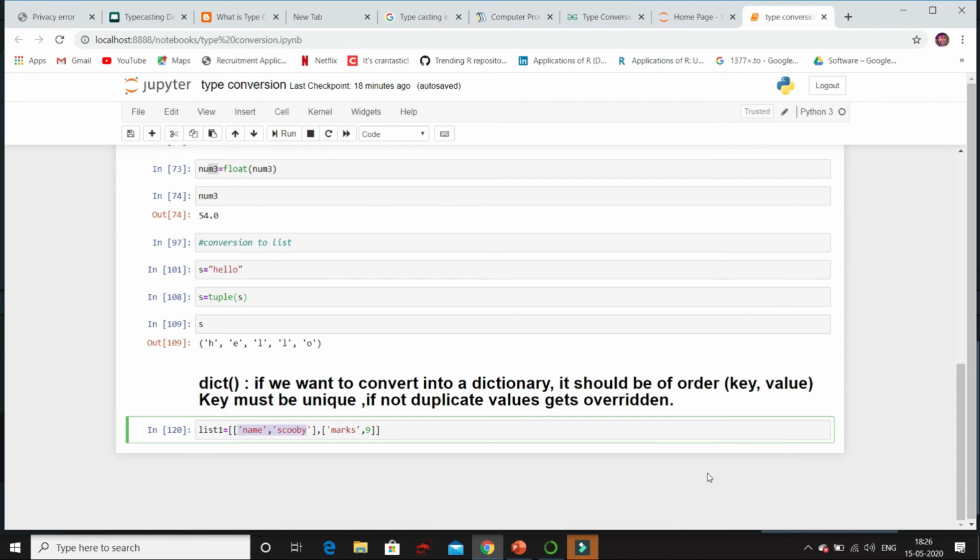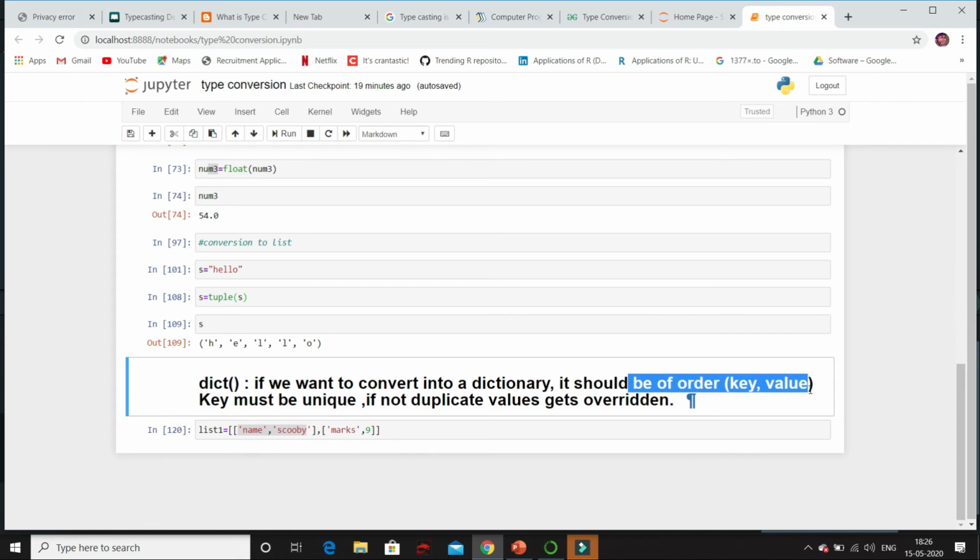Next, I want to convert to dictionary. See, if we want to convert to dictionary, we have predefined function dict. But remember, if you want to convert to dictionary, it should be of this order key value. Because we know that dictionary has two elements, one is key and other is value.